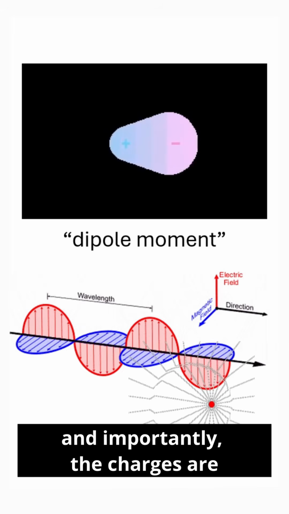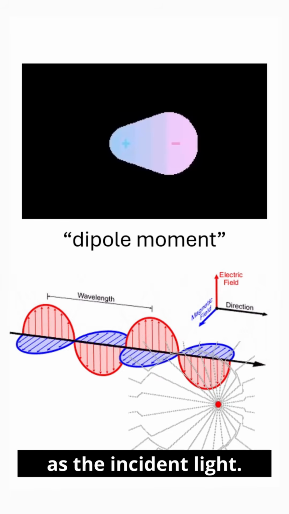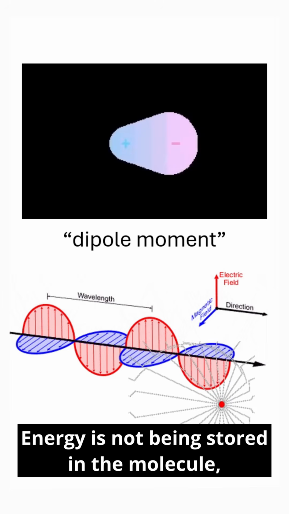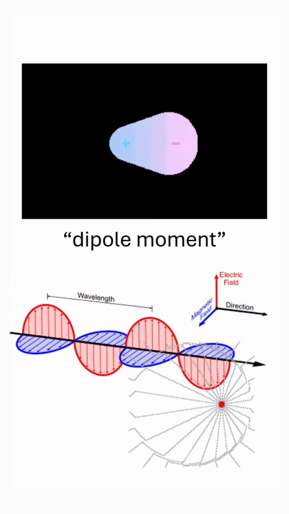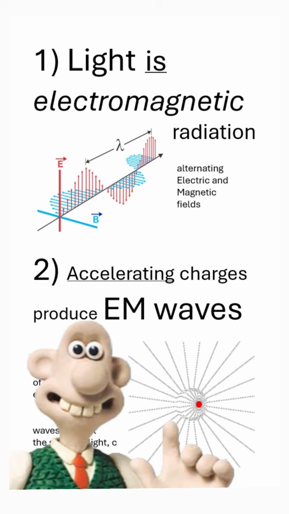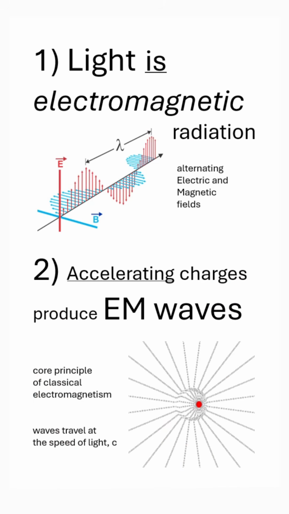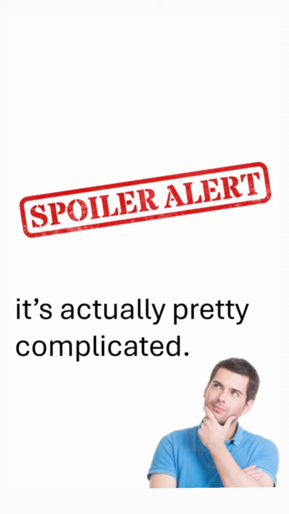And importantly, the charges are oscillating at the same frequency as the incident light. Energy is not being stored in the molecule. Light is accelerating the charges, and these charges re-radiate the light. It's an elastic process. So these concepts of electromagnetism help us to explain why the sky is blue. The sky is blue because of Rayleigh scattering.